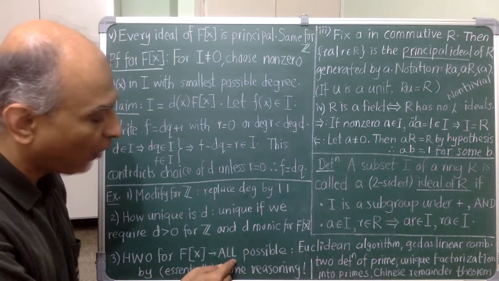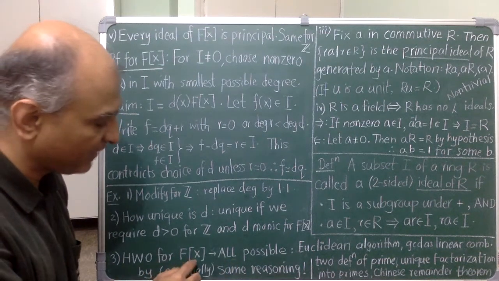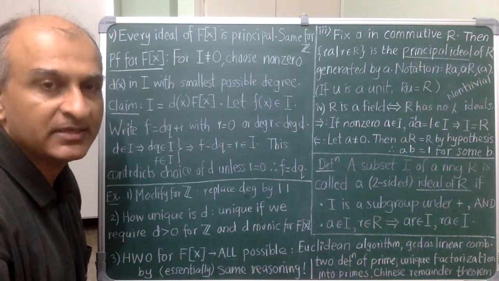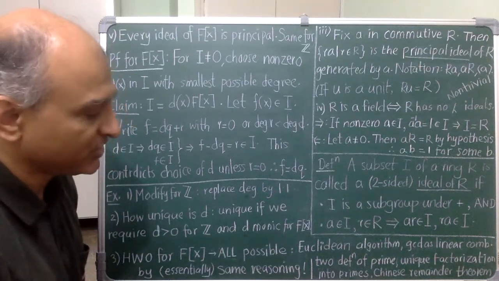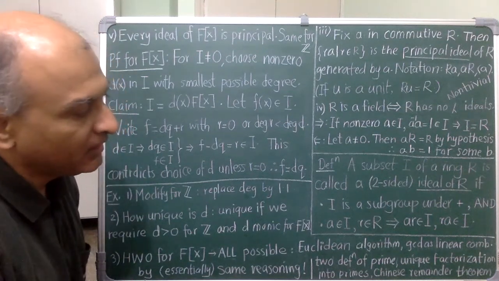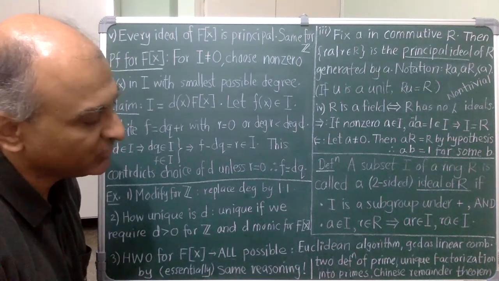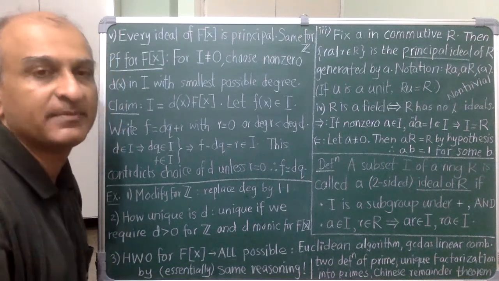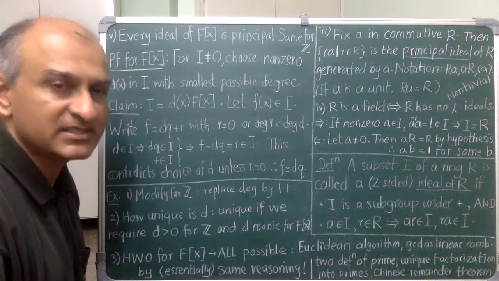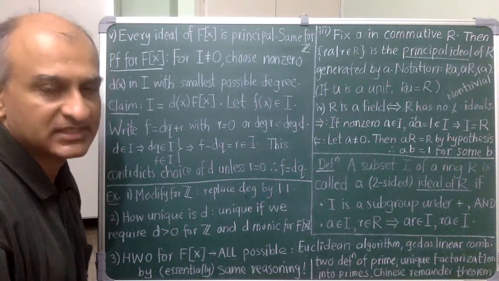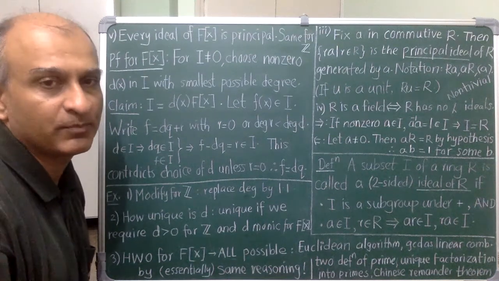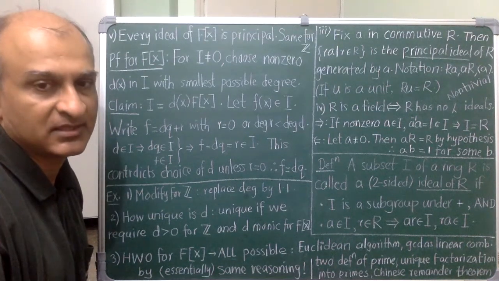Finally, all of homework 0 is possible for F[x]. So, Euclidean algorithm to find the GCD, GCD as a linear combination, equivalence of two definitions of prime, essentially unique factorization into a product of primes, and Chinese remainder theorem. The proof will stay exactly the same, essentially, as that you did for Z. So if you have some trouble, then that means that you need to revisit your proof for Z and maybe recast it. So please do that.